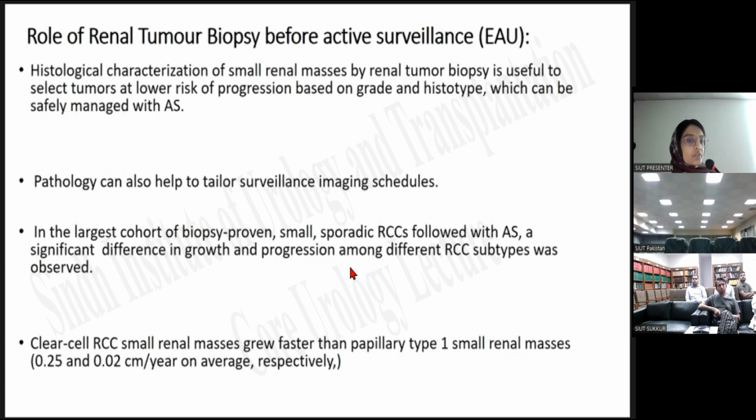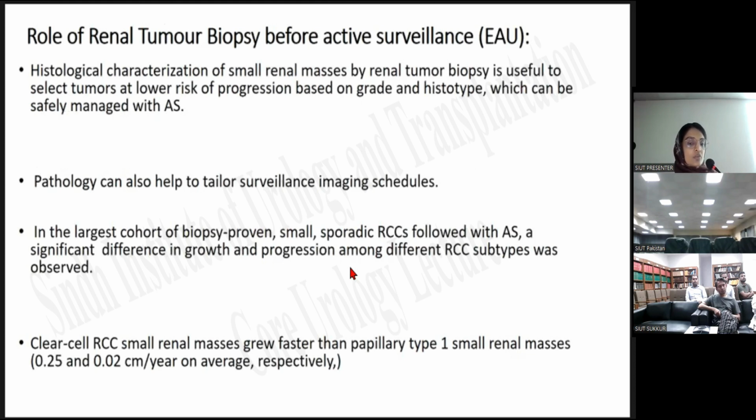So, the role of renal tumor biopsy before active surveillance. This slide has been taken from the EAU guidelines. And this states that histological characterization of small renal masses by renal tumor biopsy is useful to select the tumors at lower risk of progression based on the grade and the histotype, which can be safely managed with active surveillance. Pathology can also help to tailor the surveillance imaging schedules.